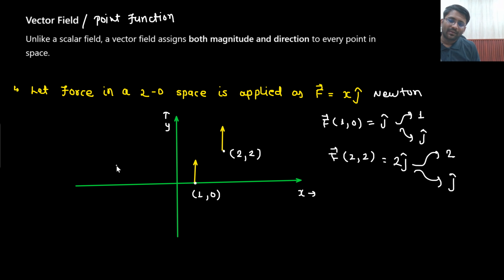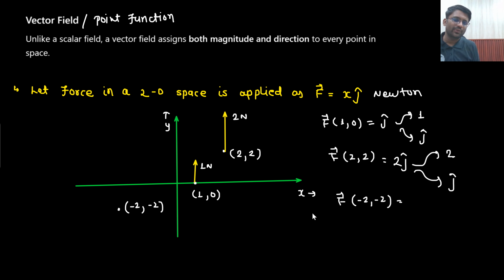If you are at (-2, -2), then if this vector shows 1 Newton force, this one will be a bit larger, showing 2 Newton force. Here you will get -2 j cap. That means magnitude is 2 and direction is -j cap.